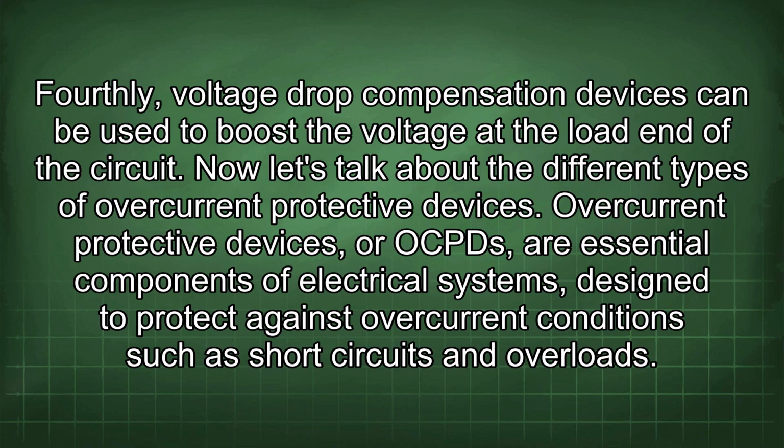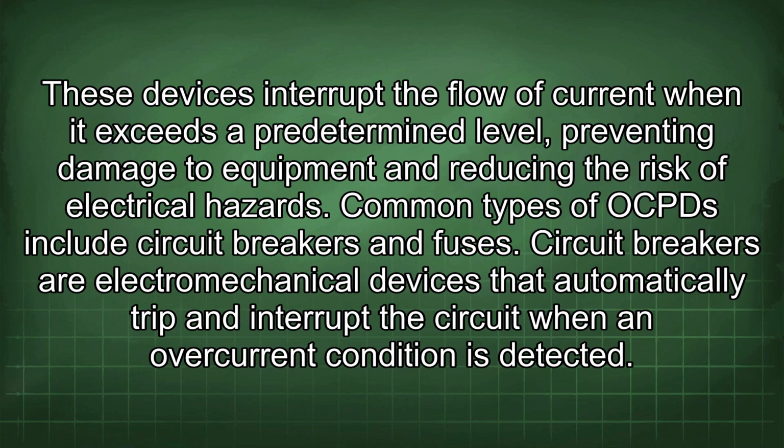Now let's talk about the different types of overcurrent protective devices. Overcurrent protective devices, or OCDs, are essential components of electrical systems designed to protect against overcurrent conditions such as short circuits and overloads. These devices interrupt the flow of current when it exceeds a predetermined level, preventing damage to equipment and reducing the risk of electrical hazards. Common types of OCDs include circuit breakers and fuses.